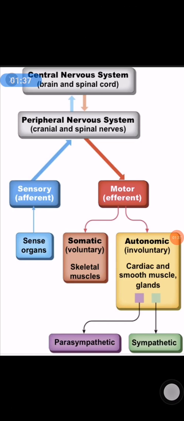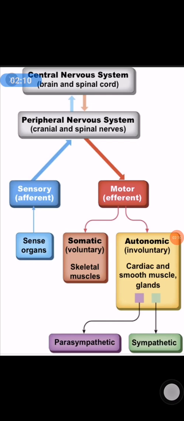Autonomic nervous systems is divided into sympathetic nervous systems, parasympathetic nervous systems and enteric nervous systems. What is sympathetic nervous systems? Thoracolumbar outflow is known as sympathetic nervous systems. What is parasympathetic nervous systems? Craniosacral outflow is known as parasympathetic nervous systems, and enteric nervous systems is confined within the GI tract. It is also known as the intrinsic nervous systems of the GI tract.